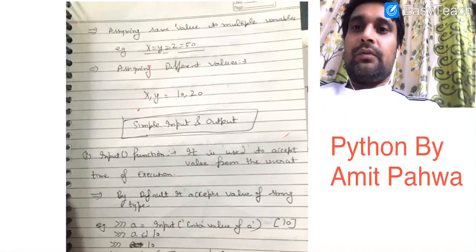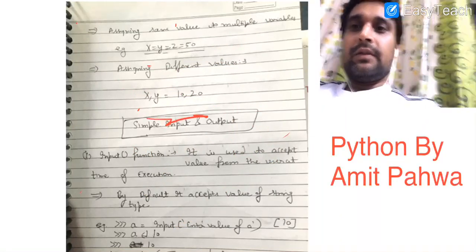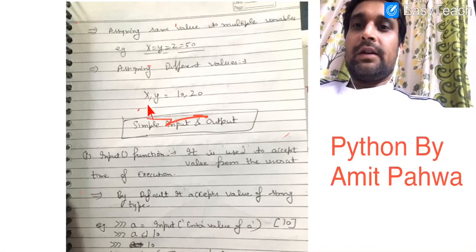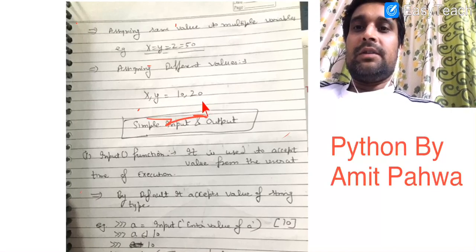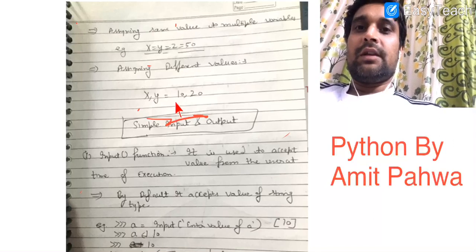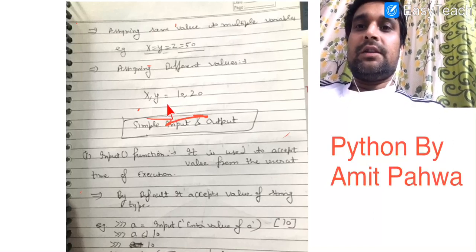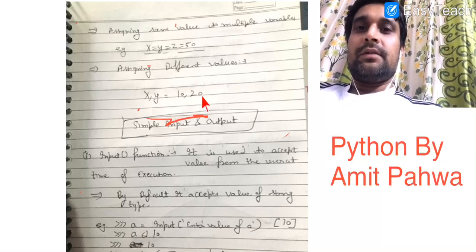Now what if we want to assign different values to different variables? For that, we write x comma y is equal to 10 comma 20. It means x will point to the memory location where the value 10 is saved, and y is a label that is pointing to the location where 20 is saved.